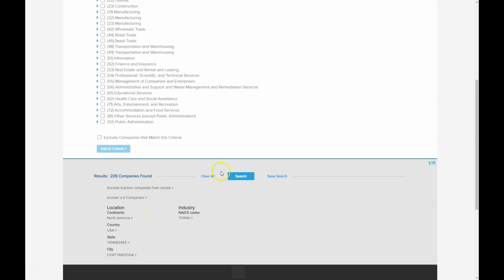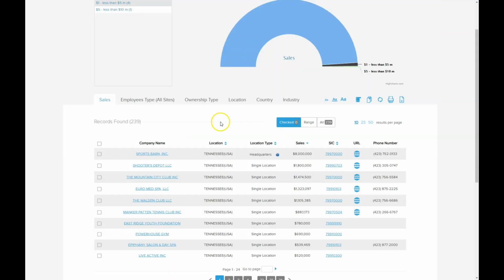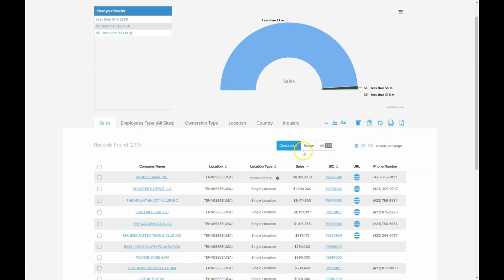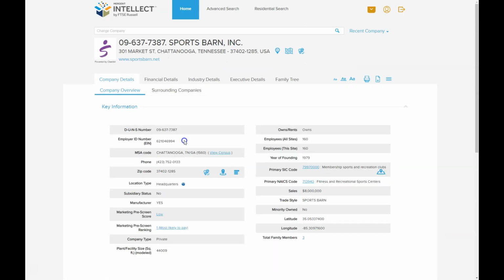within Chattanooga, Tennessee. So if we go in and do a search here, this gives us our list of companies within that area. Okay, so we're getting tennis clubs, we're also getting recreational facilities like gyms and that sort of thing. We're also getting your little league, youth leagues, and places like that, which is okay. It's a good way to get a pretty good list there. All right. So what we can do here is build a file. Of course, you can click on a company here and get detailed information about the company that way. That's one way to do that.